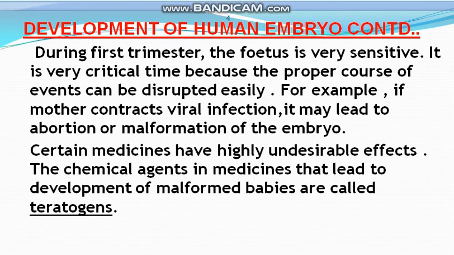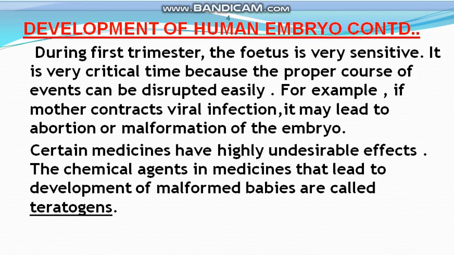During the first trimester, the fetus is very sensitive, and it is a very critical time because the proper course of events can be disrupted easily. For example, if the mother contracts a viral infection, it may lead to abortion or malformation of the embryo. These 3 months are the first trimester of the human pregnancy.